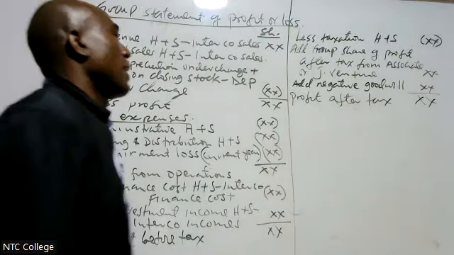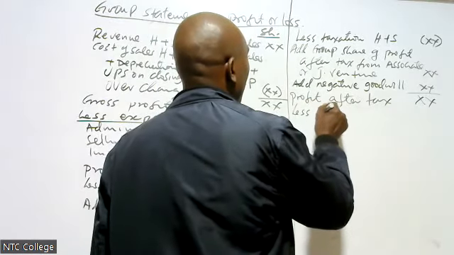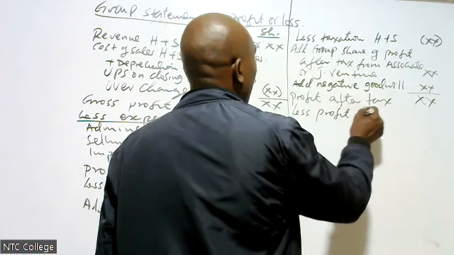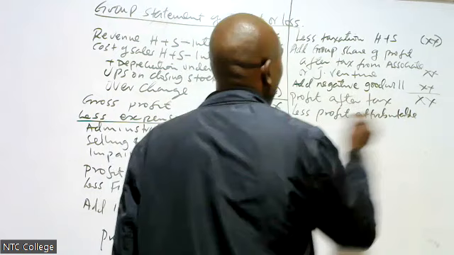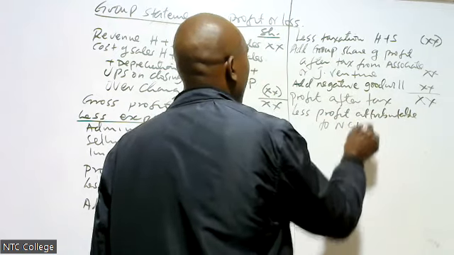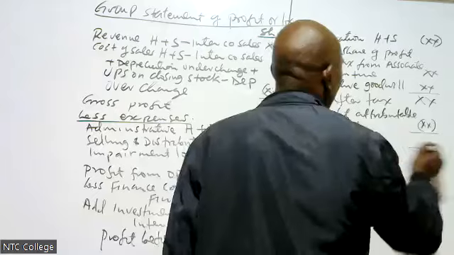After profit after tax, I come to less profit attributable to NCI.